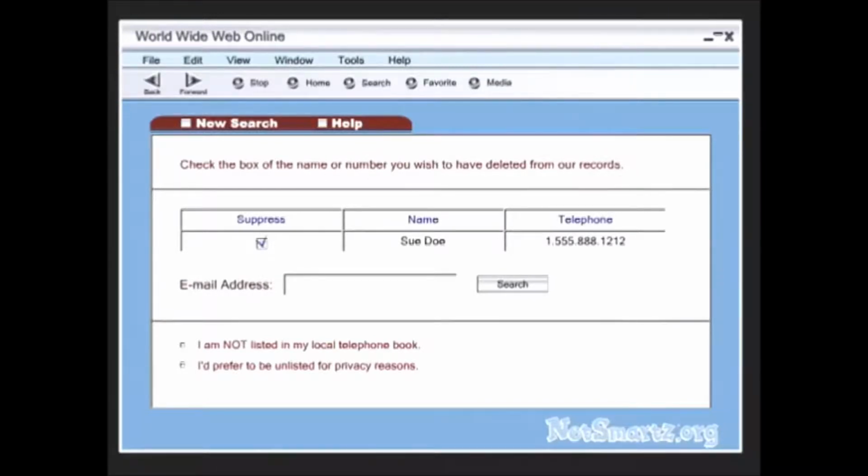For those of you wondering about your own telephone numbers right now, there's good news. Most services will allow you to change or eliminate your personal data from their directories if you find it there. But you have to find the services that list your information before you can request that it be removed.